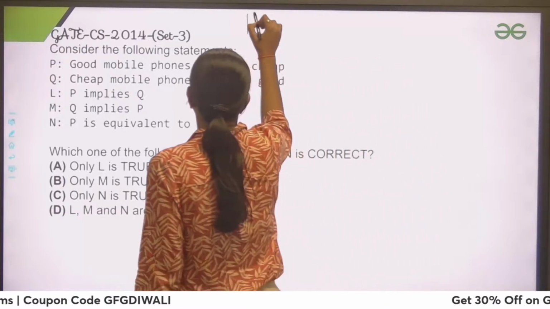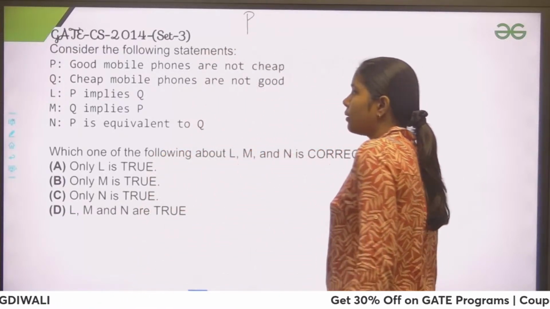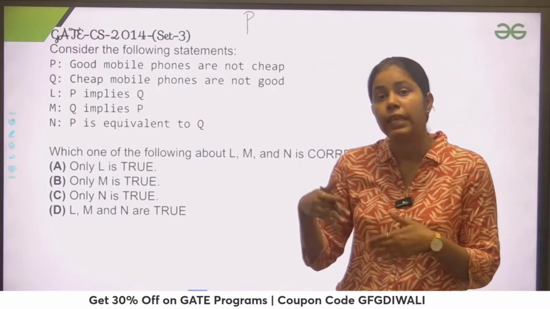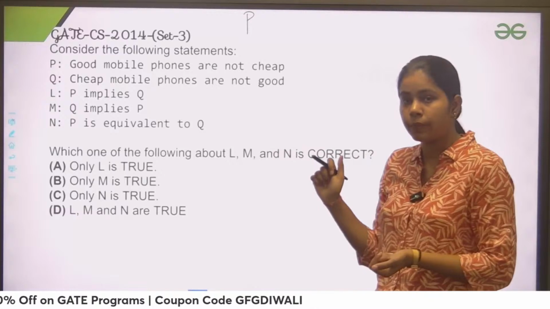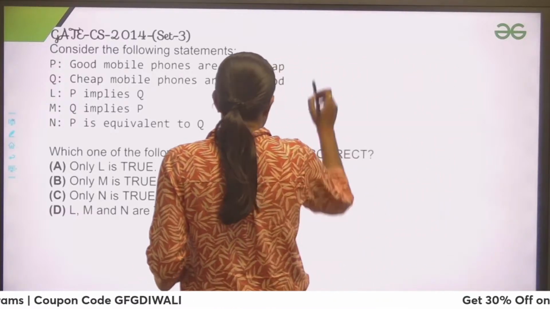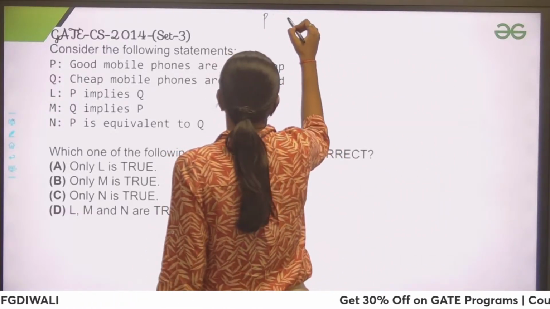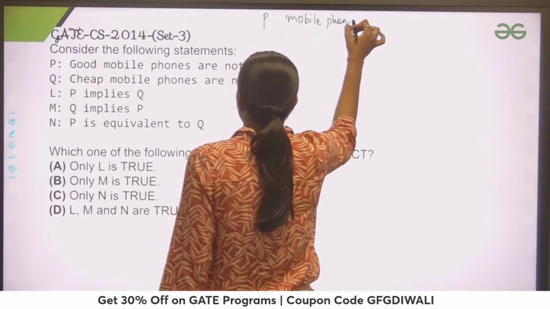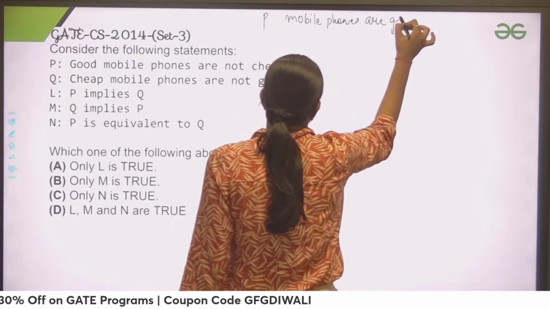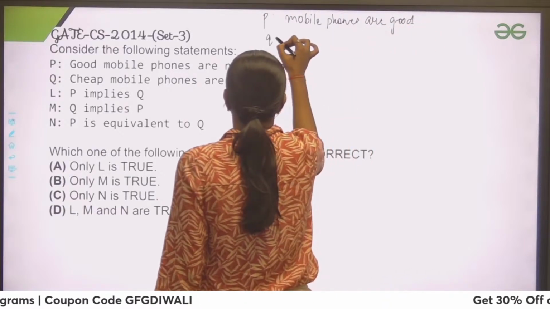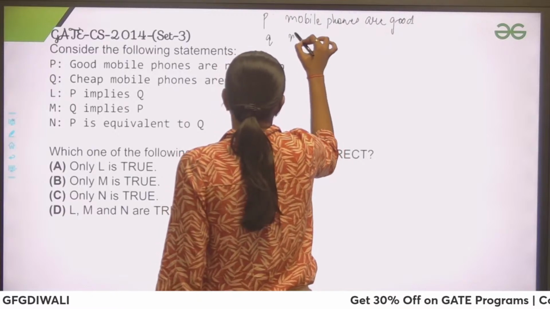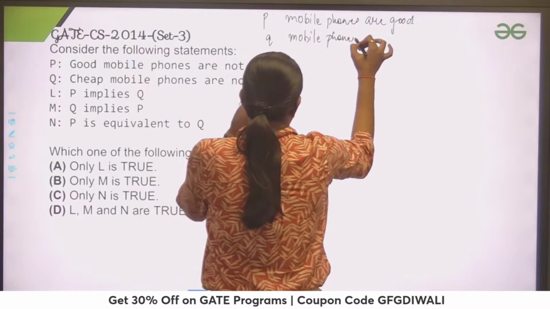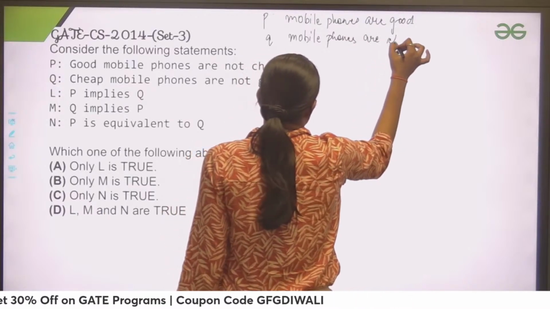So if I write capital P, what is capital P here? Good mobile phones are not cheap. So can I say that if mobile phones are good, then they are not cheap, right? So let's take small p as mobile phones are good. Q I am taking as small q: mobile phones are cheap.